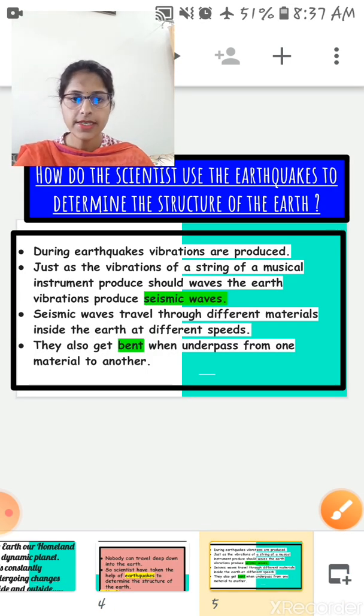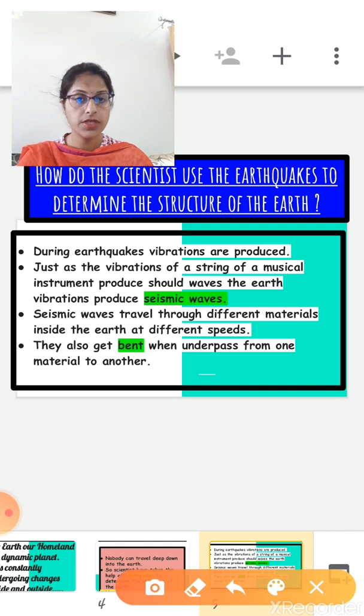As we know that during an earthquake, vibrations are produced inside the earth, right? So just as the vibration of a string of a musical instrument produces sound waves, the earth's vibration produces seismic waves. Okay, so let's first understand what seismic waves are.